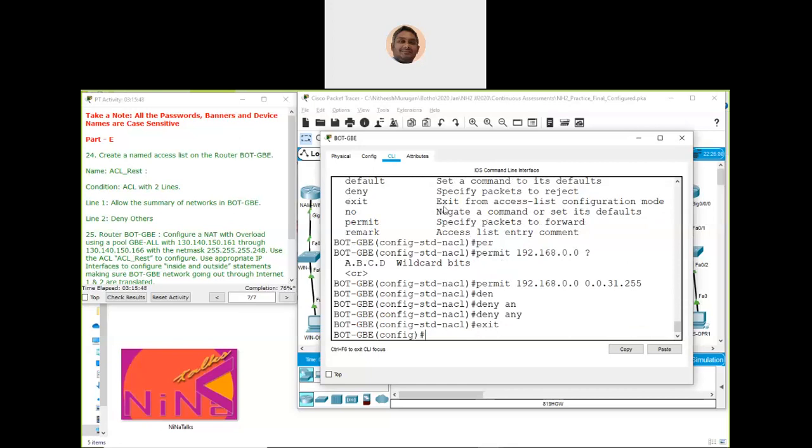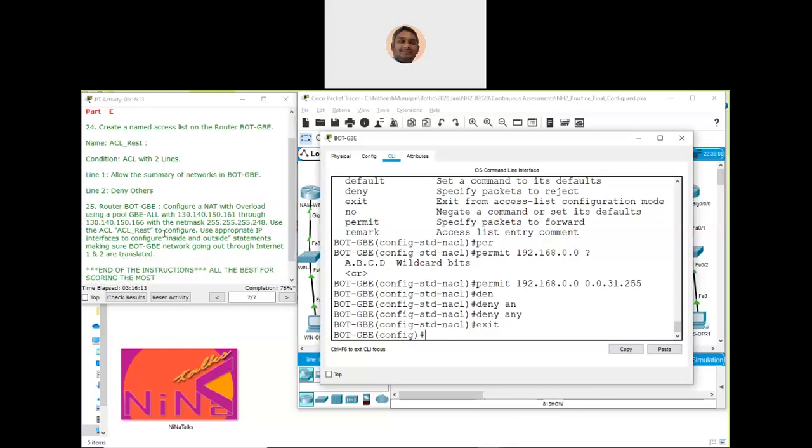This is what they asked us to create, a named access control list. We are allowing the summary of networks for board GBE, that is 192.168.0.0 with the wildcard mask 0.0.31.255, and the deny of others is by default a deny any. So we have two lines for the access control list.